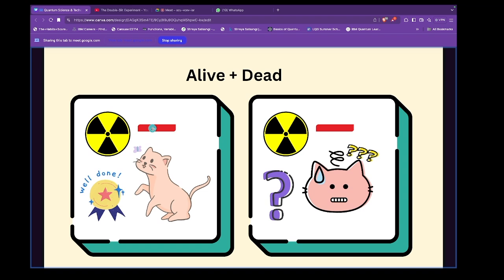So now, how would you know if the cat is alive or dead? Because this is a black box. You cannot see what's going on inside. If anybody could think about it and tell me the answer, how would you know if the cat is alive or dead? You cannot see from outside, so you have to go in.